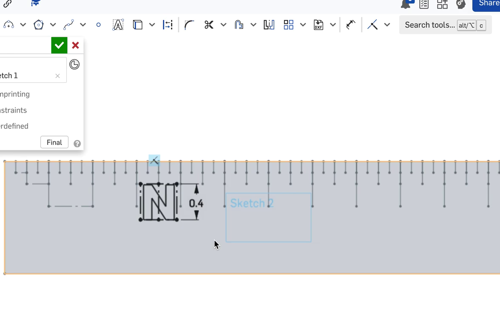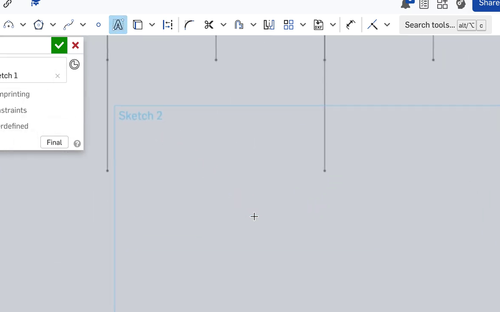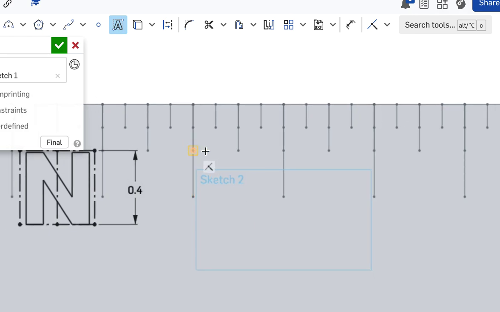Okay, let's do that again. Here we go. We're going to click the text tool. We're going to start in the middle of this half-inch space. I'm going to click that corner. I'm going to bring down the V. Okay, now at this point, what I can do is I can just touch that point there, and notice it will make it automatically 0.4. So that's easy, so let's do that.